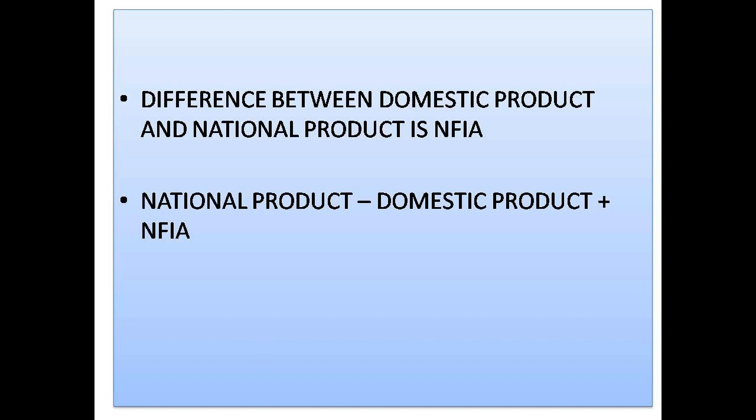When you say domestic product, you mean the value of all goods and services produced within the domestic territory of a country during a year.